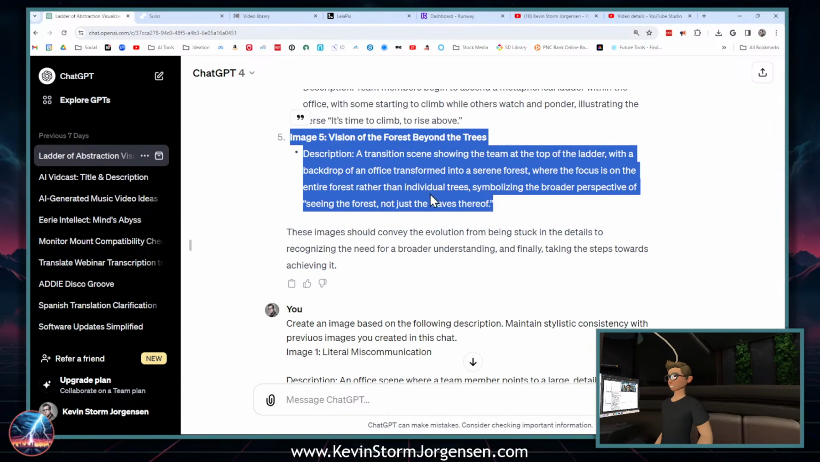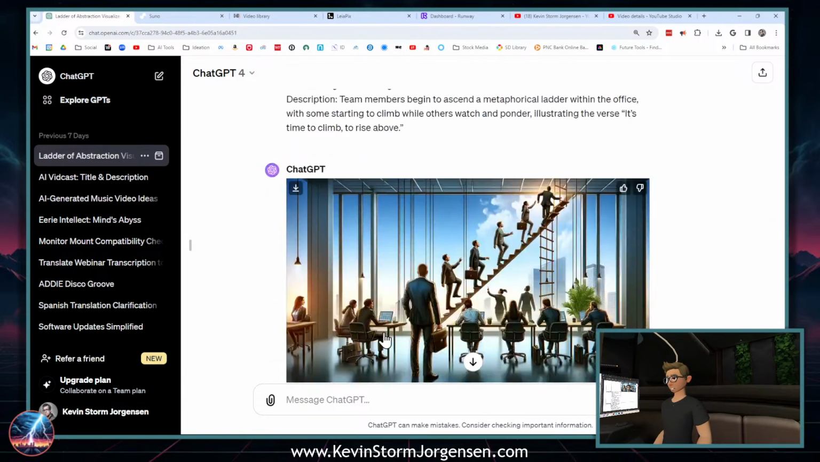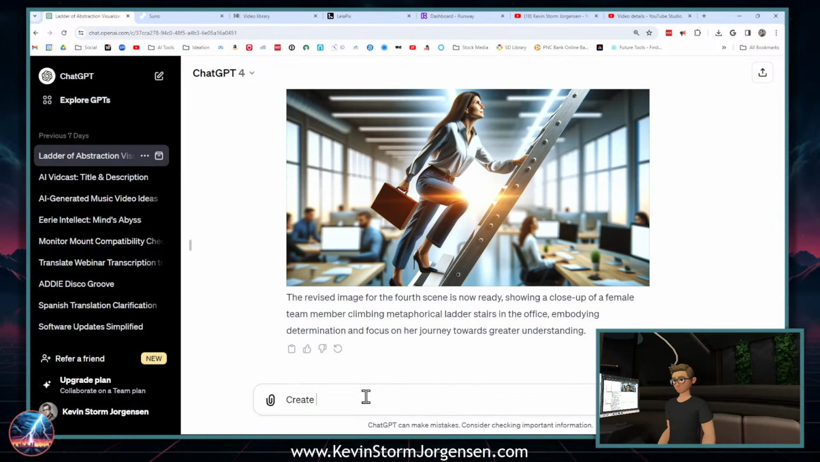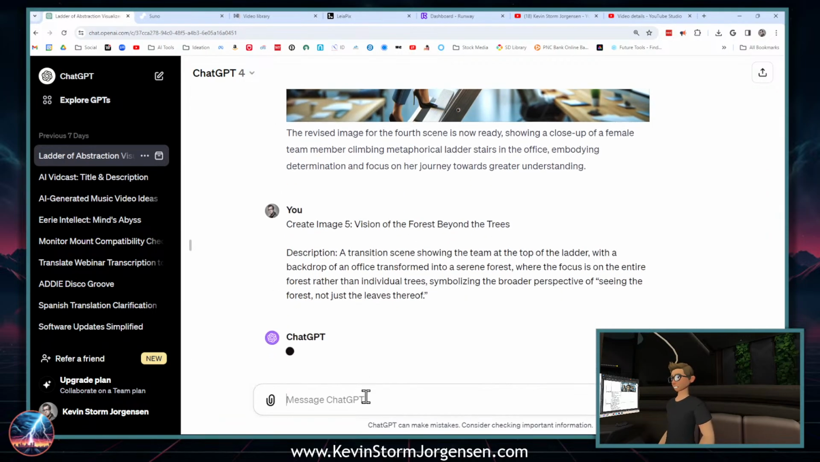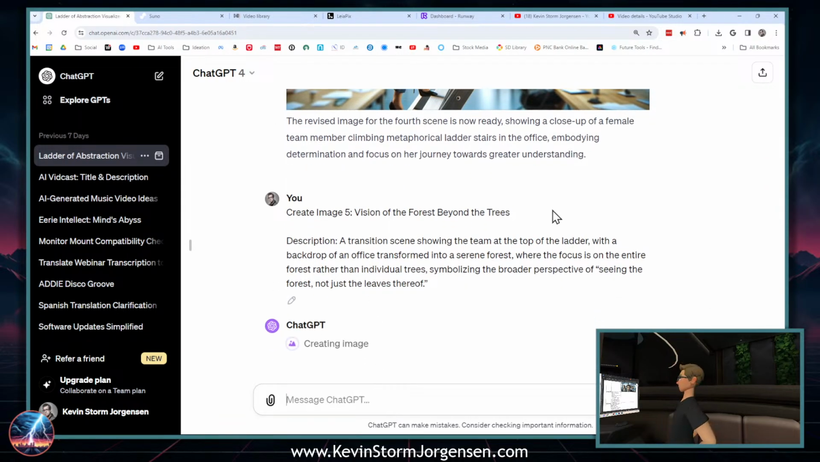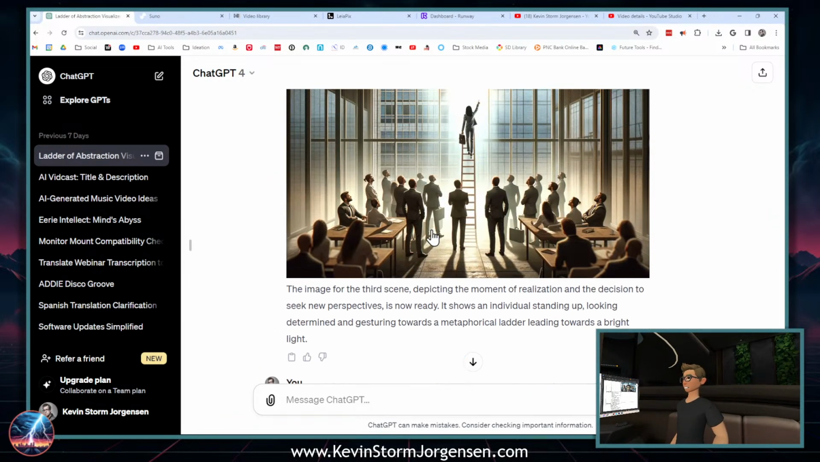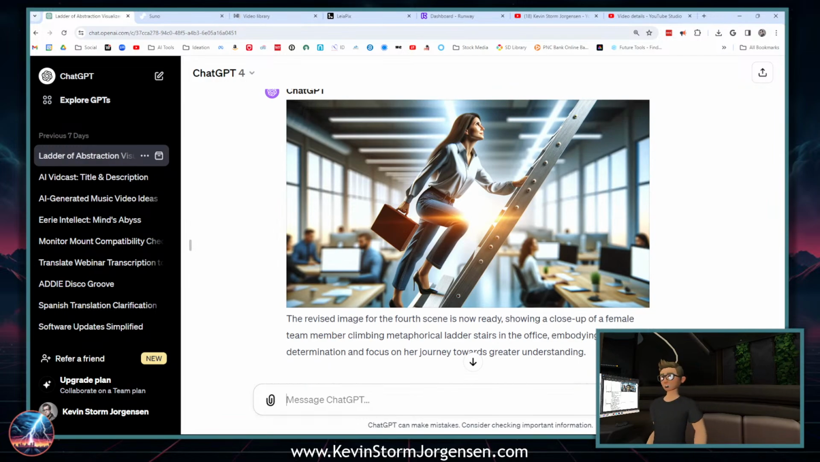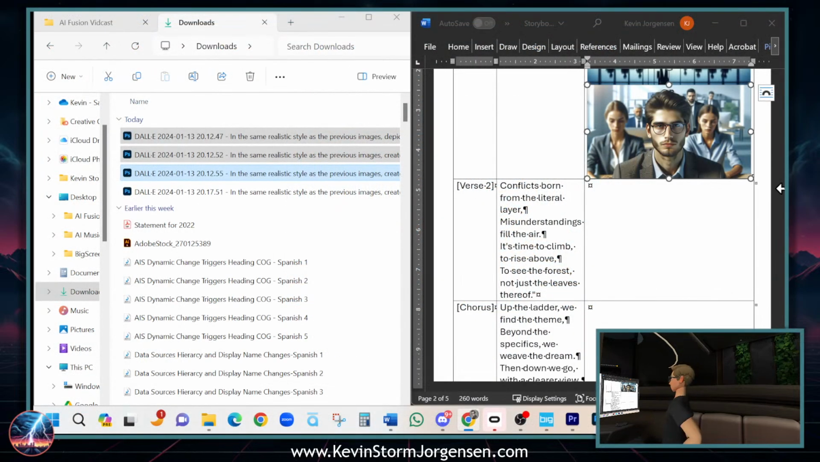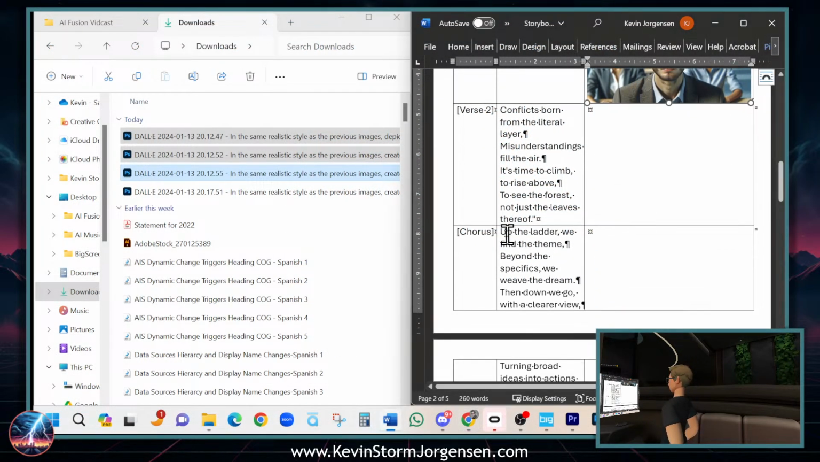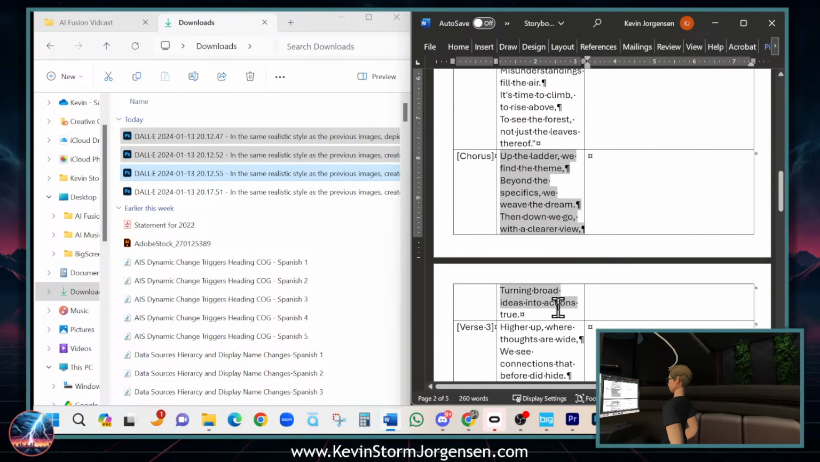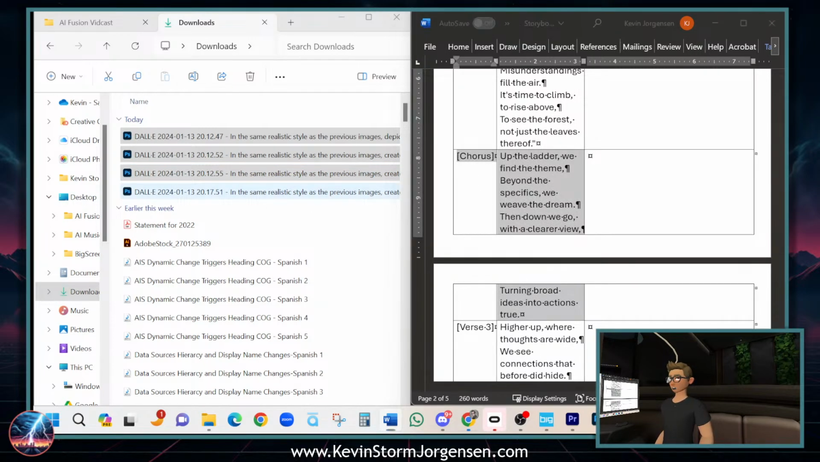All right, so let me copy that again, and I'm going to go down here and create image 5, forest beyond the trees. There we go. Let's see what it comes up with. And while it's doing that, I'm going to get ready for my next prompting. So what we're going to do is grab the lyrics from the chorus, because I think we just did the verse 2. So I'm going to take the lyrics from the chorus, copy them, and plop.